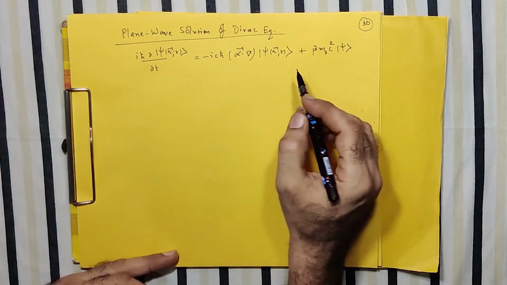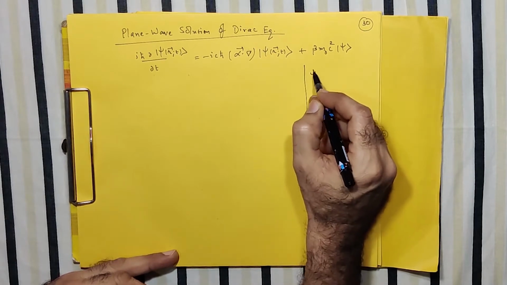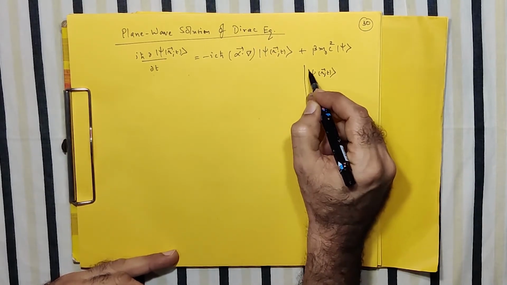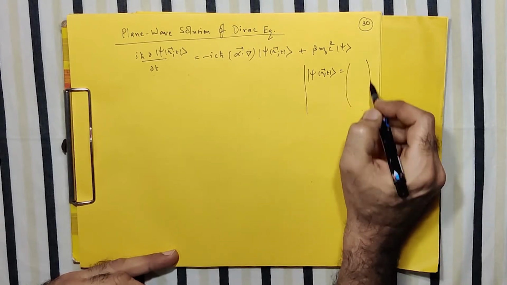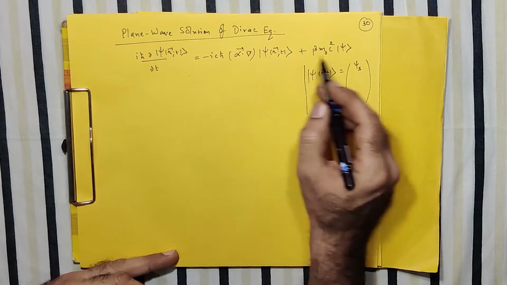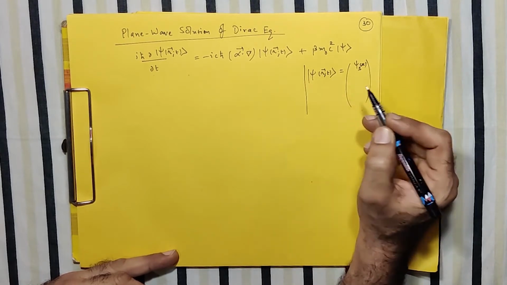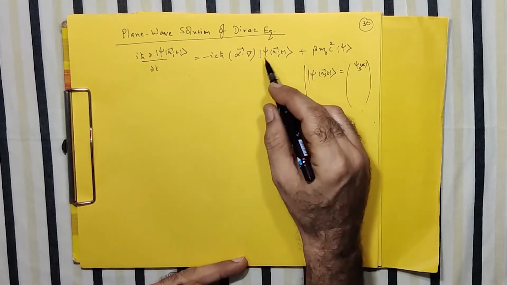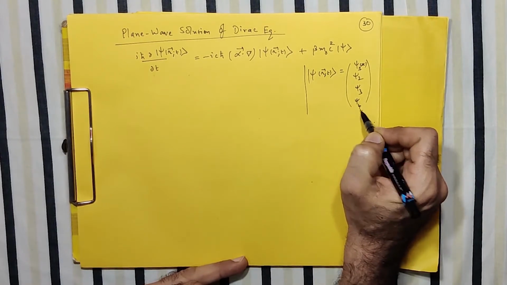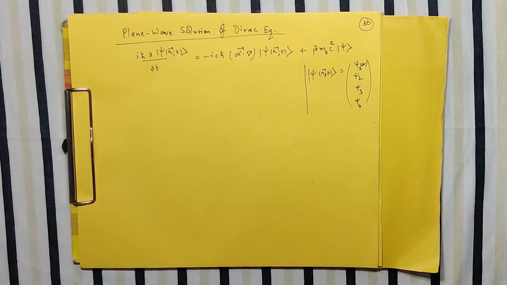And don't forget the psi which we have taken, psi of r, t, is basically a 4-component term. So psi 1, this instead of r and t, I can write the composite notation as x. x includes everything. So it is like psi 2, psi 3 and psi 4. So it's a 4-component vector that we can find.